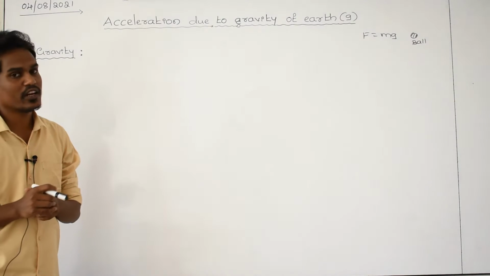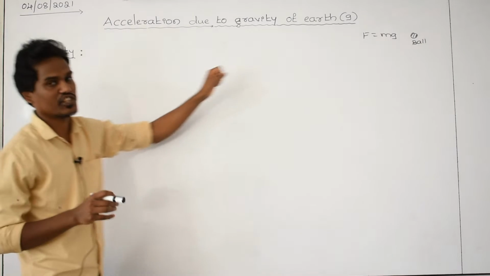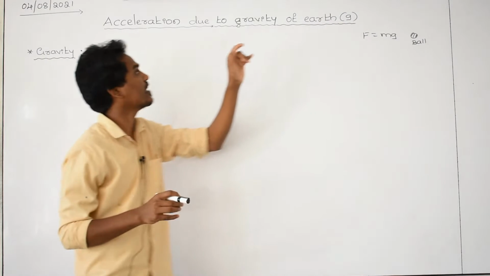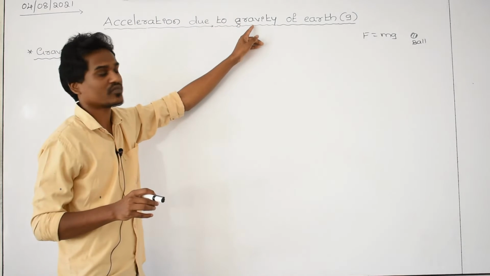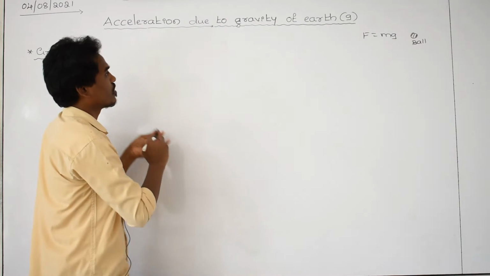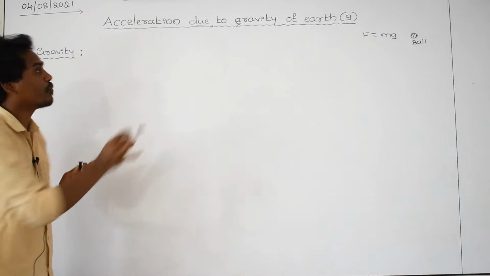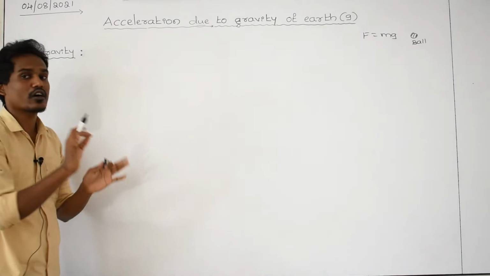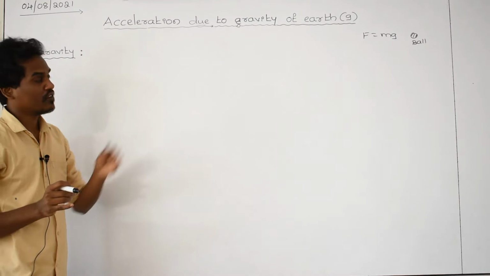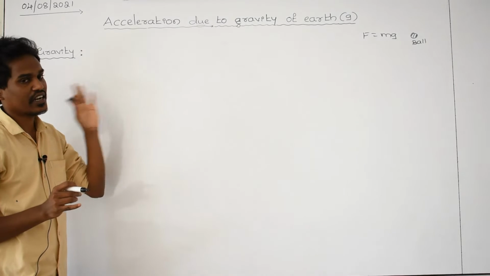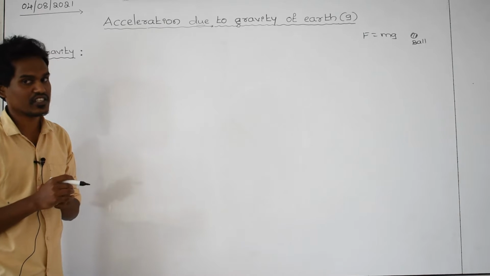First of all, I would like to tell you what is the meaning of this sentence. Acceleration means g. G is nothing but acceleration. Due means because of gravity. Because of gravity, acceleration produced in the body or object is called as acceleration due to gravity. We will study about acceleration due to gravity of earth in detail, and also the g value for all the planets in detail we can discuss now.